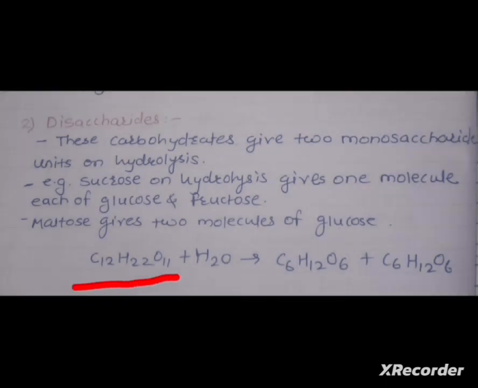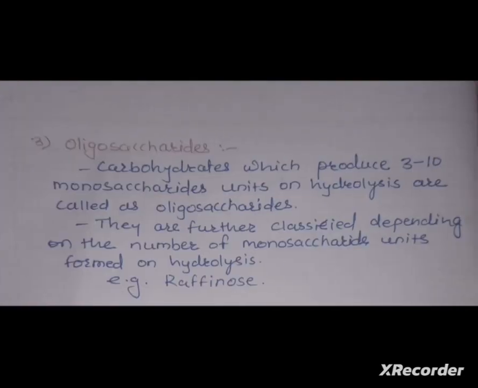C12H22O11 on hydrolysis, that means addition of water molecule, will give 1 molecule of glucose and 1 molecule of fructose. So disaccharides are the carbohydrates which on hydrolysis produce 2 molecules of monosaccharide units.